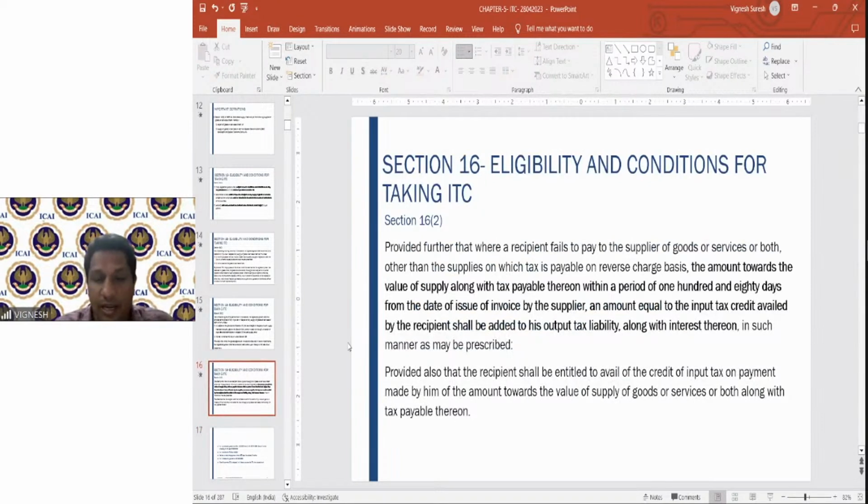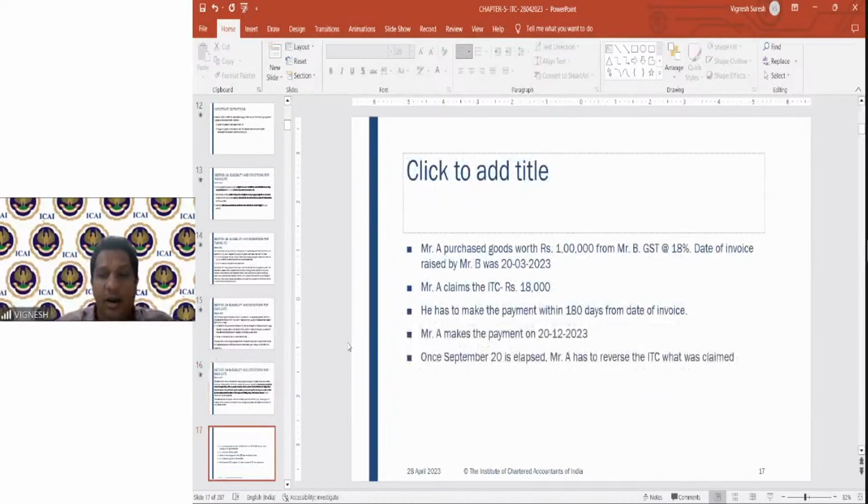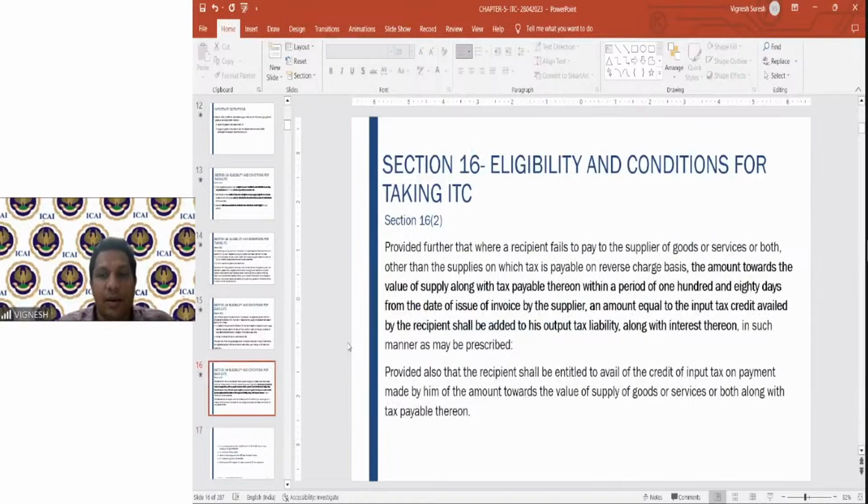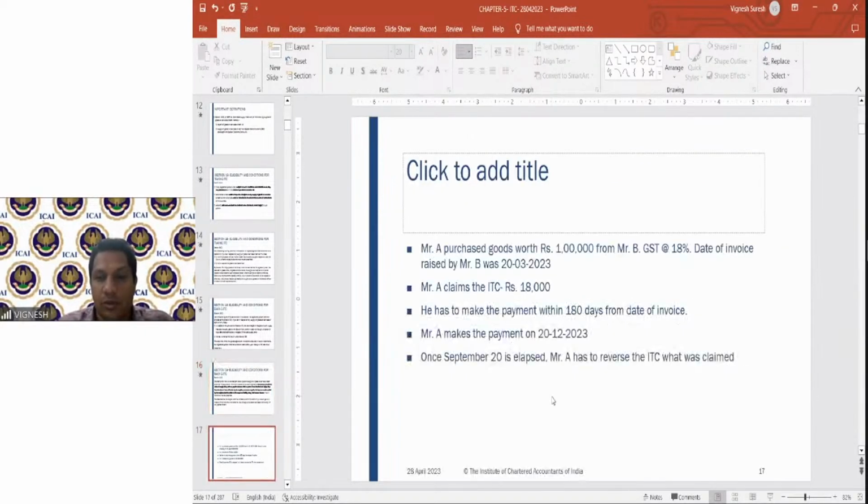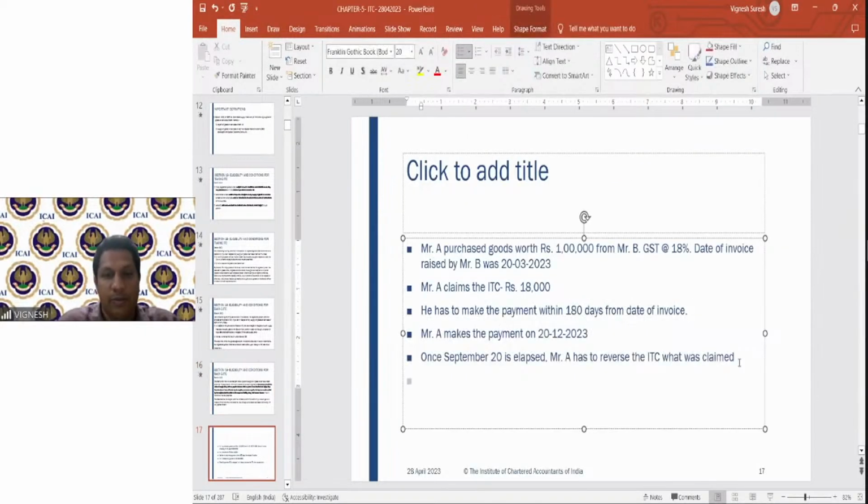He has to reverse the input tax credit, and also interest shall be applicable in this particular situation. Interest on what will be applicable? Interest from 20th March to 20th December needs to be calculated. Not 20th March, technically. 20th March is the date of invoice, and he has to pay the GST by 20th April.